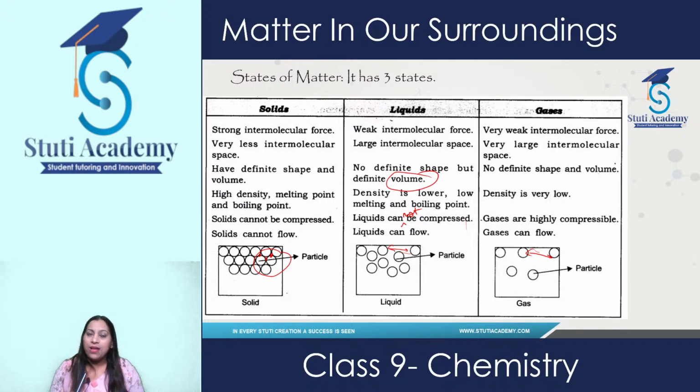If you remember, yesterday I told you about one process, that is diffusion. Diffusion is a process with the help of which the particles can move from higher to lower concentration. And in gases, I gave one example.